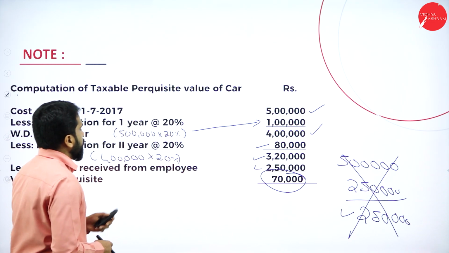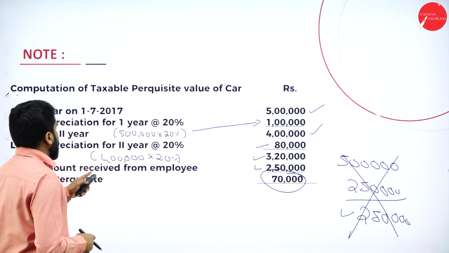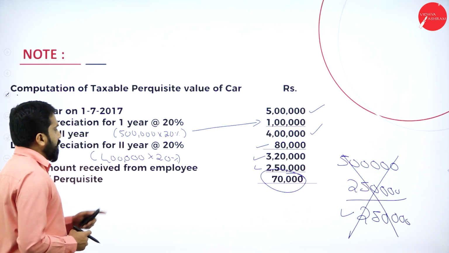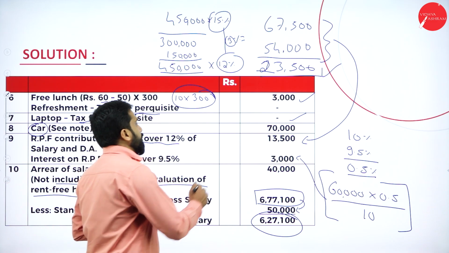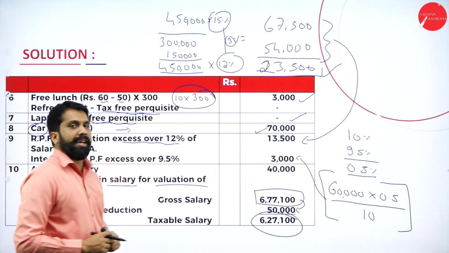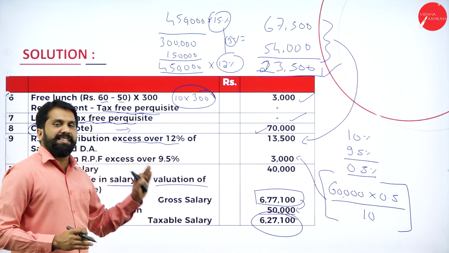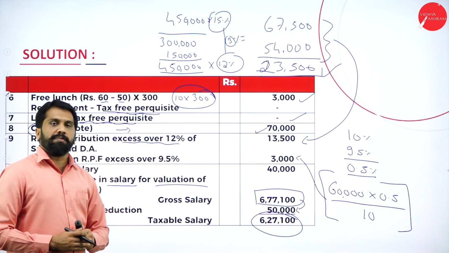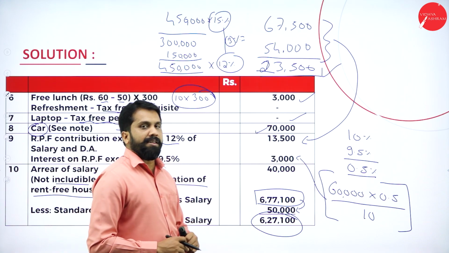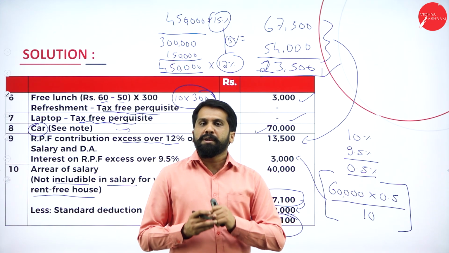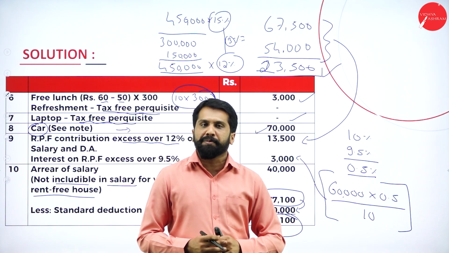Now, this is a working note. Amount received from employee in value of perquisite. That is done. Now, see, your car as per the working note is 70,000. Any doubt? No doubt. Easiest problem. Please work it out. I am doing only one problem today because the concepts are more. Please at home, without seeing the answer, try to work this out.